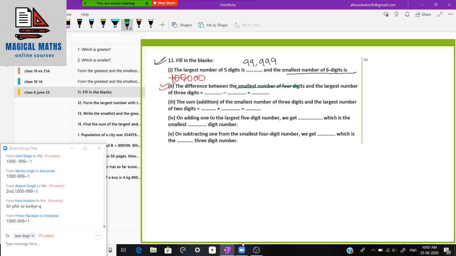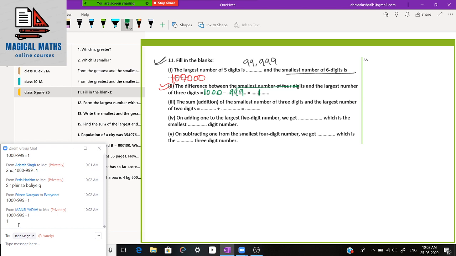Difference between the smallest number of 4-digit and the largest number of 3-digit. The smallest number of 4-digit is of course 1000, and the largest number of 3-digit is 999. So if you subtract 999 from 1000, you will get 1. Okay, so 1 is the right answer. You have to just fill these numbers in the blanks.